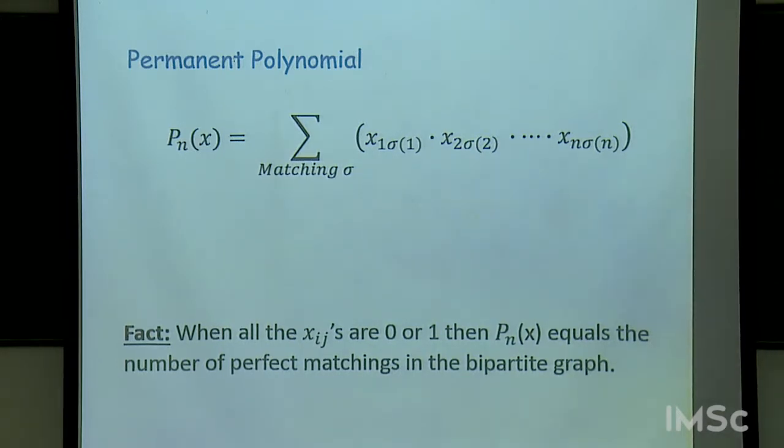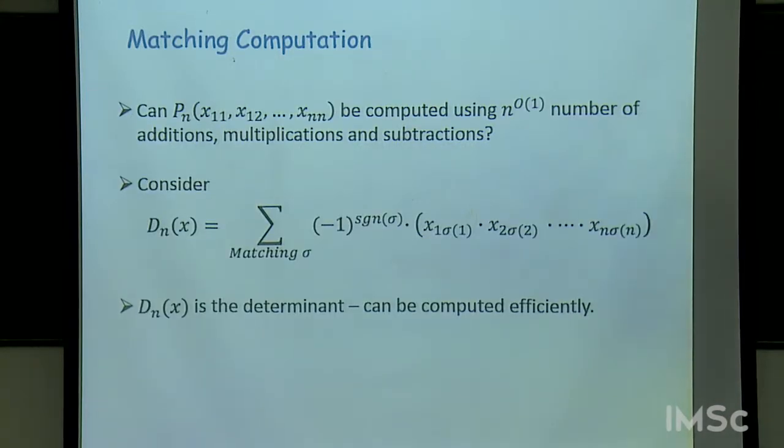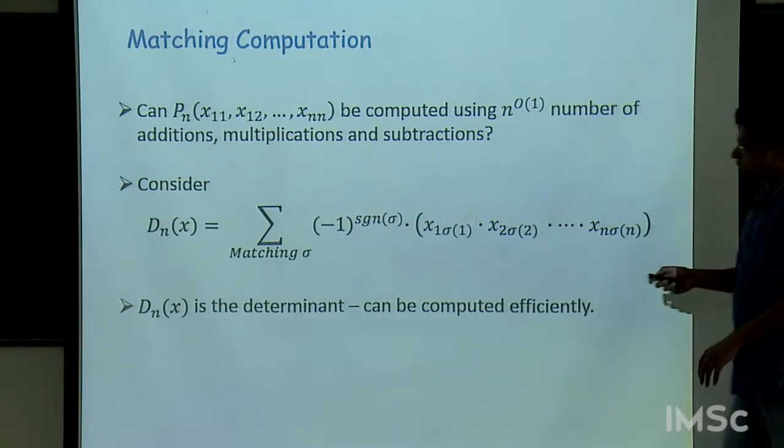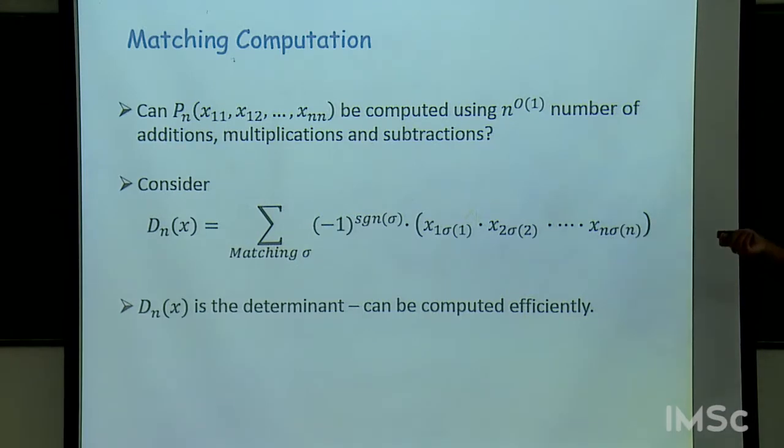So, now one can ask, can this polynomial be efficiently computed? We don't know, and the belief is no, it cannot be computed efficiently. But now consider a slightly different polynomial, wherein you attach signs in front of the monomials, and the sign is just the sign of sigma, the sign of the permutation.